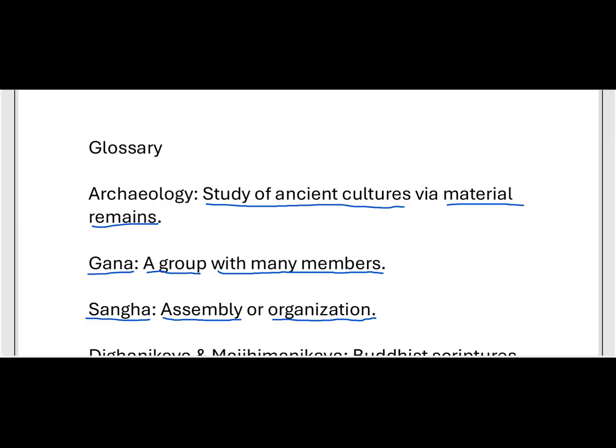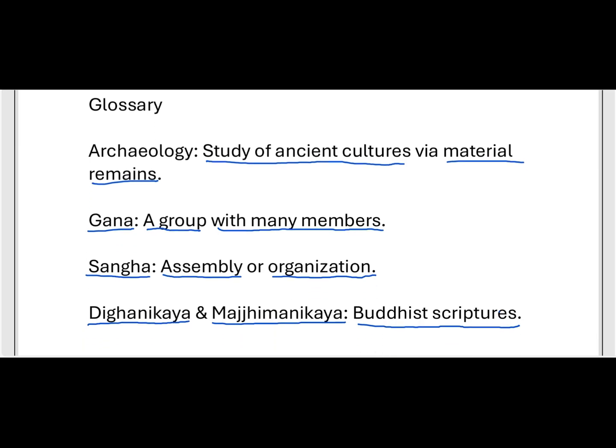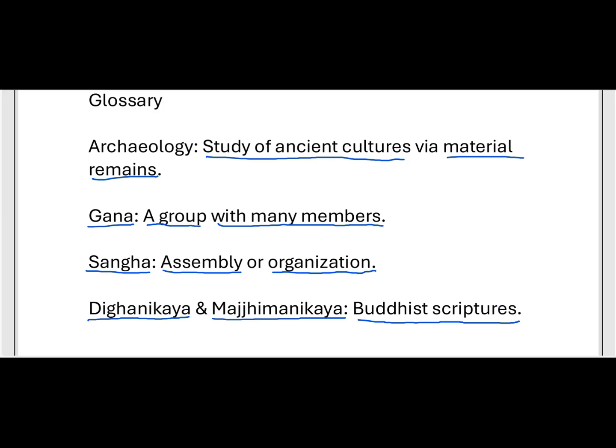And Gana, as we discussed previously, is a group with many members having equal status. They can decide whatever they want equally, and they can collect all their opinions. Sangha means assembly or organization. Digha Nikaya and Majjhima Nikaya are Buddhist scriptures.